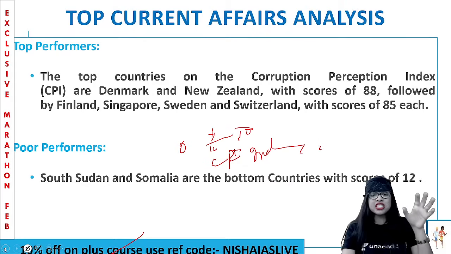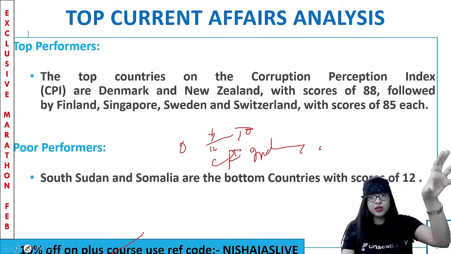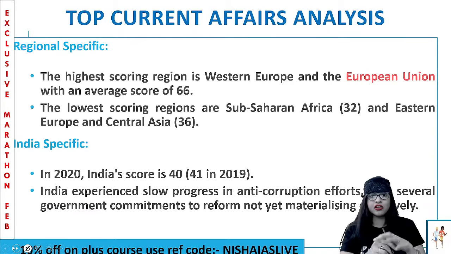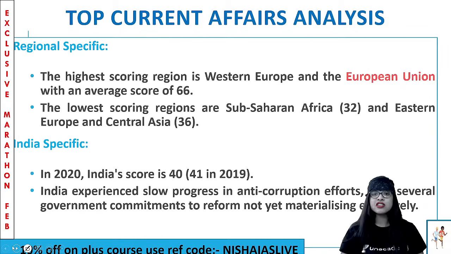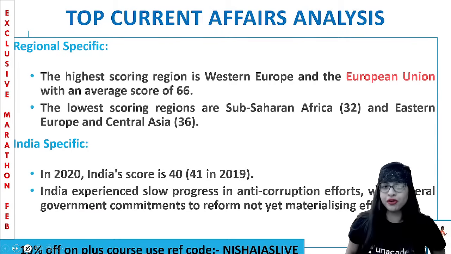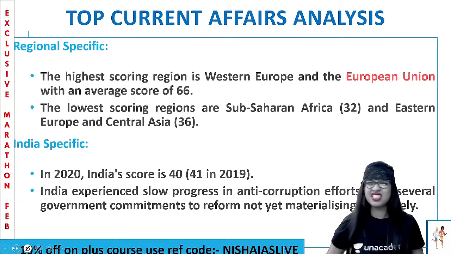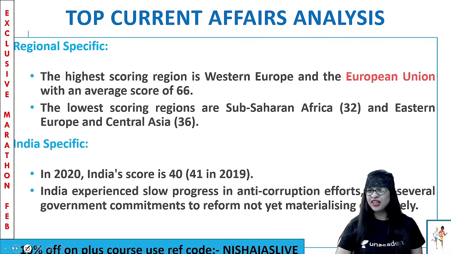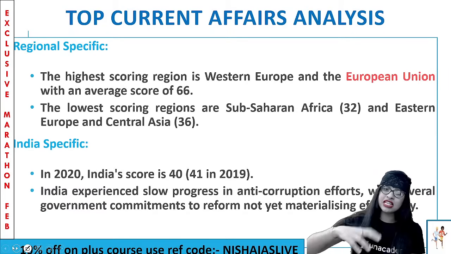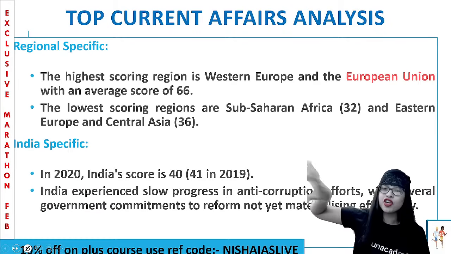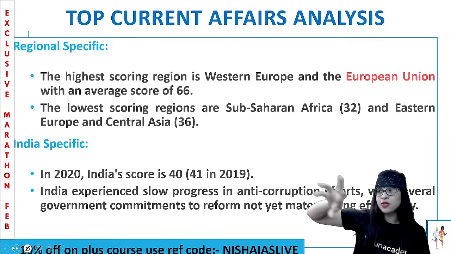And what about the region specific? Regionally, which regions have high corruption and which have less? The highest scoring region is Western Europe and the EU, that is the European Union, because they have an average score of 66, pretty good. What are the lowest scoring? Of course, the African region, Sub-Saharan Africa, Eastern Europe, and Central Asia. See, Eastern Europe is coming. Western Europe is the highest scoring region for the corruption perception index.